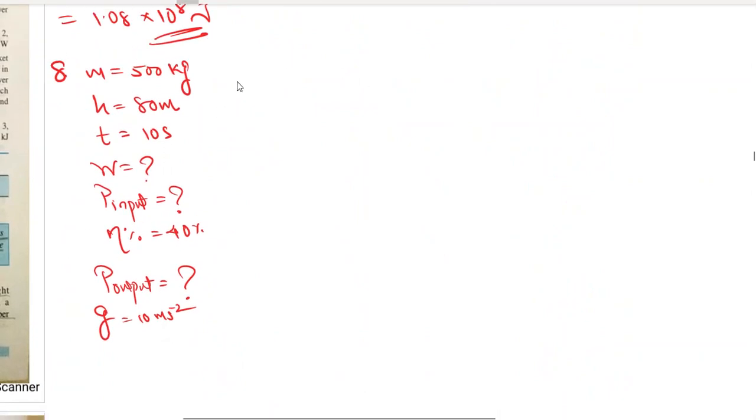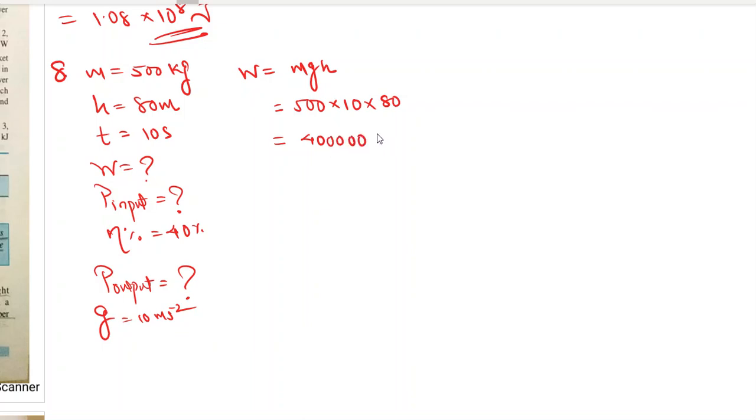Okay, so work done by the pump is equal to mgh. M is the mass of water, 500 kg. G is acceleration due to gravity, 10. H is the height through which the water is raised. So 8 5s are 40, and then 1 2 3 4 zeros. This much joule of work is done. Can I write it in scientific form? So 4 into 10 raised to 5 joules. This much work is done.